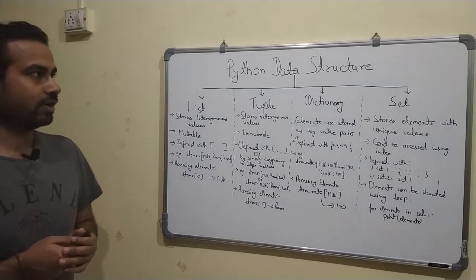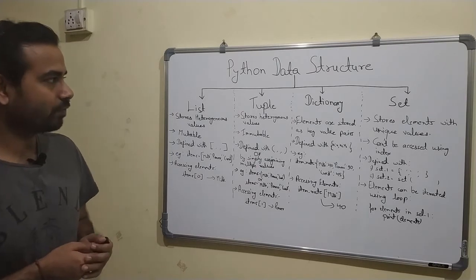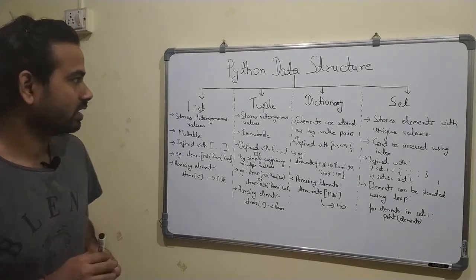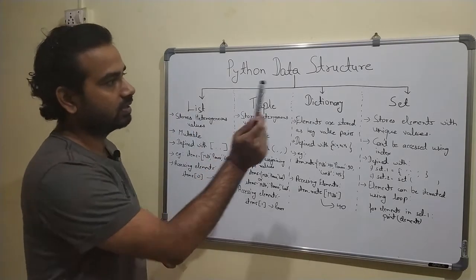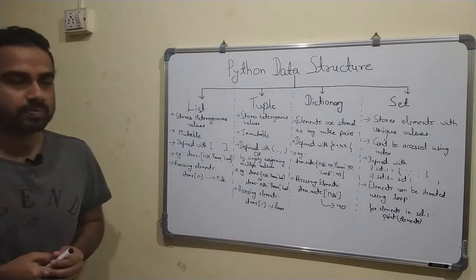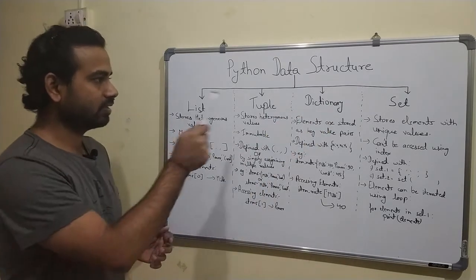So in particular, if I talk about Python, it has four types of data structure. They are called list, tuple, dictionary and set. In this particular video, I'll be talking about the list and the tuple.